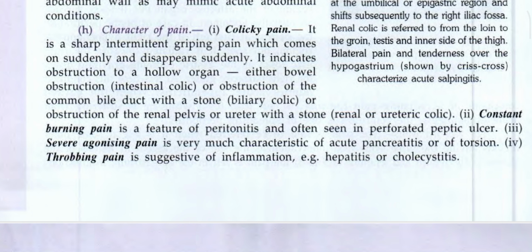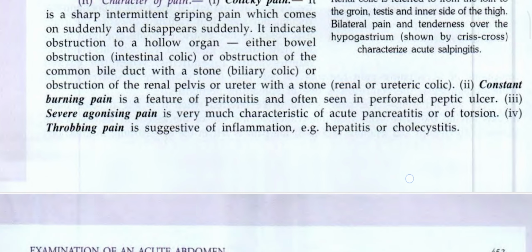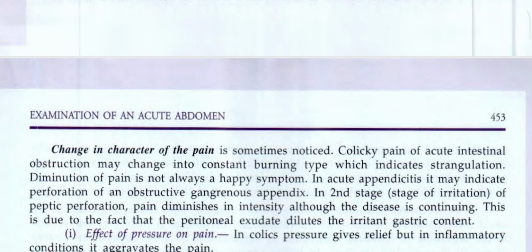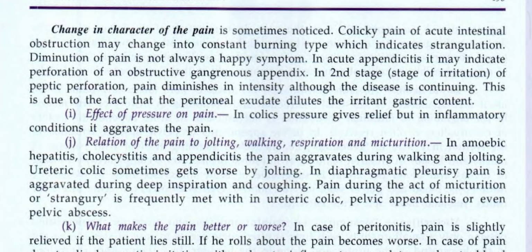Constant burning pain is a feature of peritonitis and is often seen in perforated peptic ulcer. Severe agonizing pain is very characteristic of acute pancreatitis or of torsion. Throbbing pain is suggestive of inflammation, such as hepatitis and cholecystitis. Change in the characteristic of the pain is sometimes noticed. Colicky pain in acute intestinal obstruction may change to a constant burning type, which indicates strangulation.